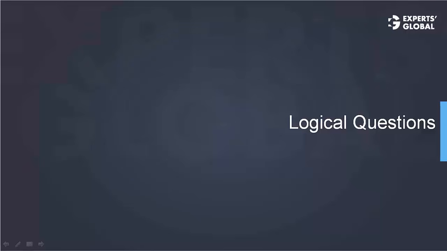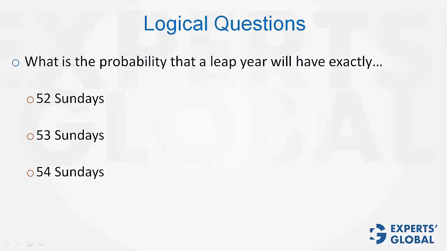Let's start with some logical questions around probability. Look at this question. What is the probability that a leap year will have exactly 52 Sundays, 53 Sundays, and 54 Sundays? Please pause the video and solve these three questions. A leap year has 366 days, so there will be 52 complete weeks. There will be 52 weeks and 2 days. See, these 2 extra days will be 2 consecutive days, so they cannot be both Sundays. Therefore, probability of 54 Sundays is going to be 0.